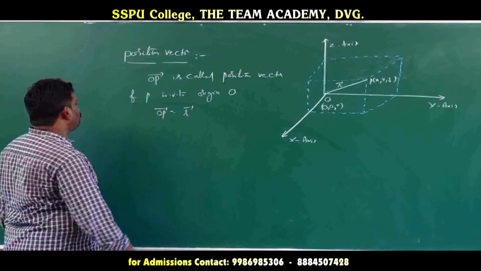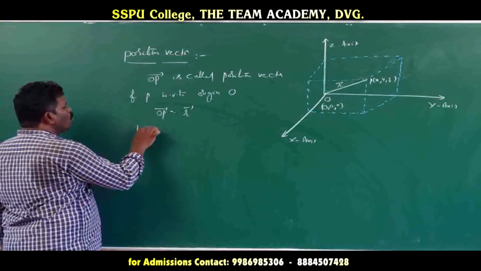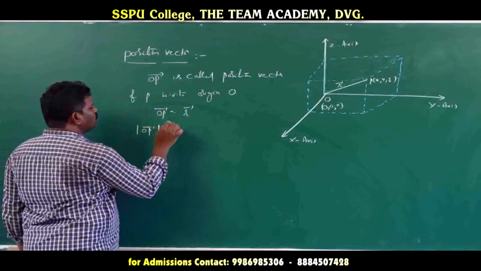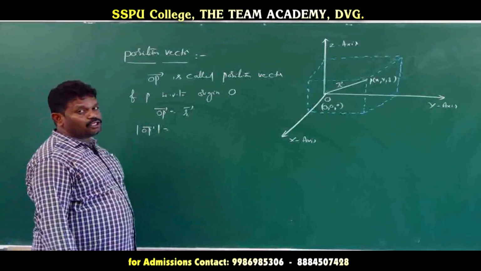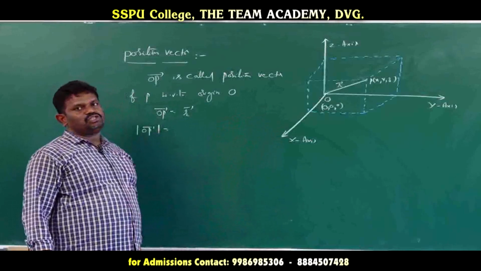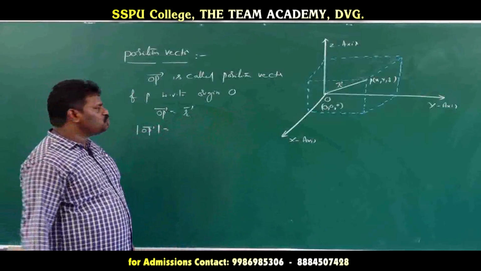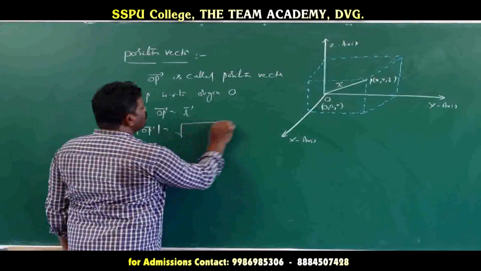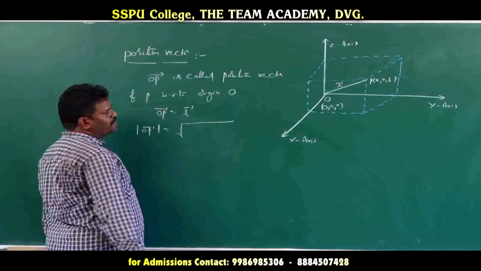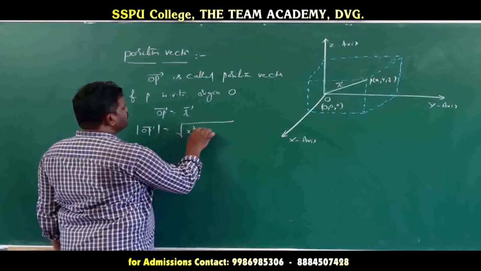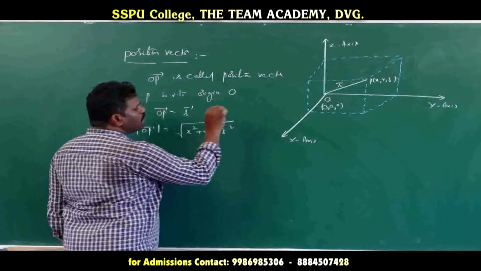Now if you want to find the magnitude of the position vector OP, magnitude or length means the difference between the initial and terminal points. So it is the square root of x minus 0 whole square, y minus 0 whole square, z minus 0 whole square, which is x square plus y square plus z square.